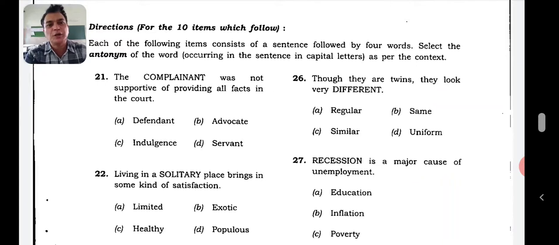Living in a solitary place brings in some kind of satisfaction. Solitary place, he's all alone there.